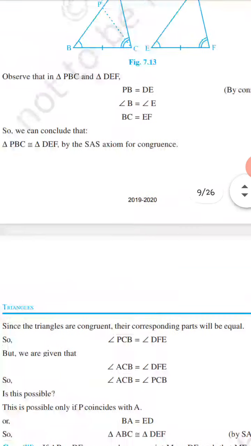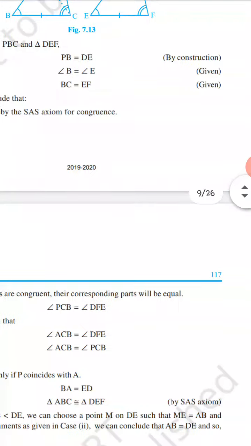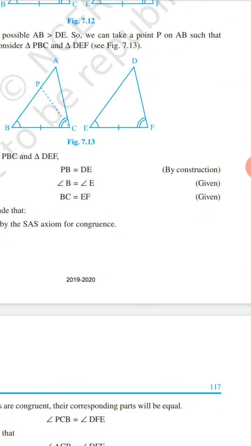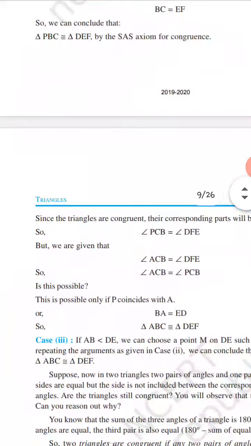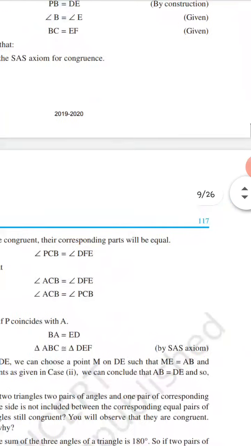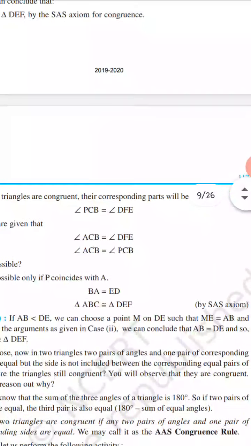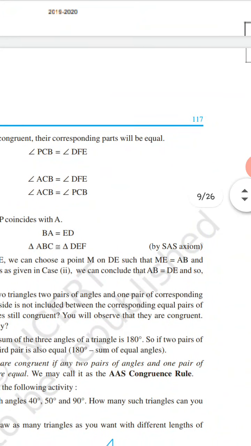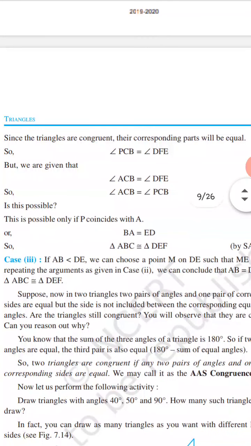Similarly, we can prove that if AB is less than DE, then we have to cut EM equal to AB, and in the same way we can prove that the triangles are congruent.